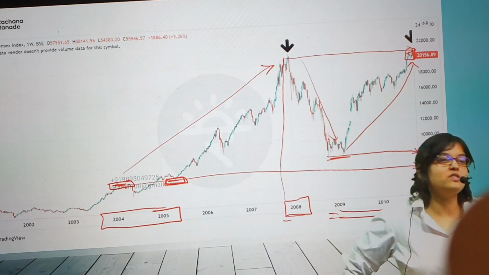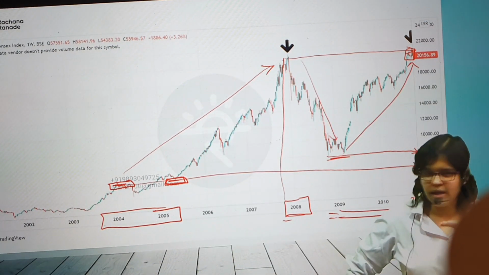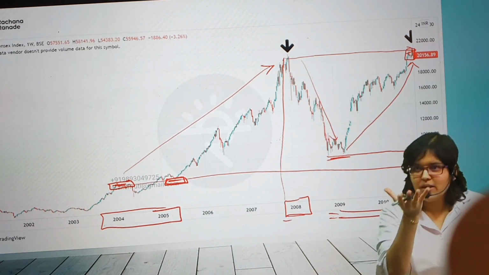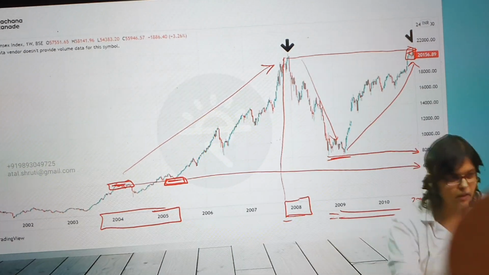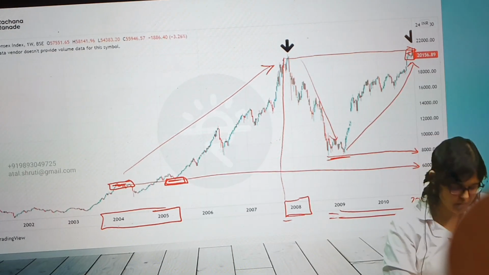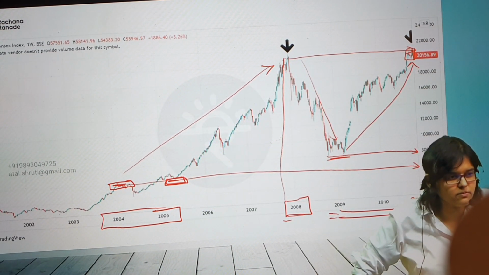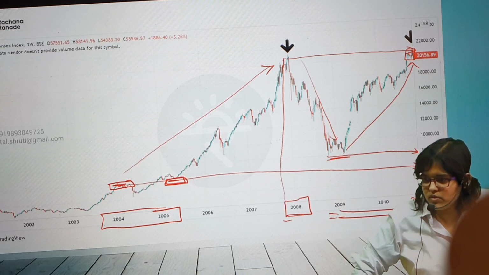How do we write that? So this is actually A and B part. If you want to write it down properly, shall we write it down? A part, B part. What will be the part A for this? This is before the Lehman Brothers crisis. We are establishing what happened before the Lehman Brothers crisis. So if you want to write down part A: before Lehman Brothers, bull run from 2004 to 2008.